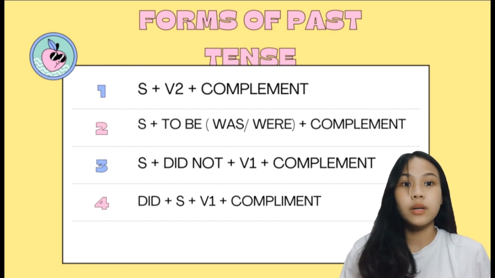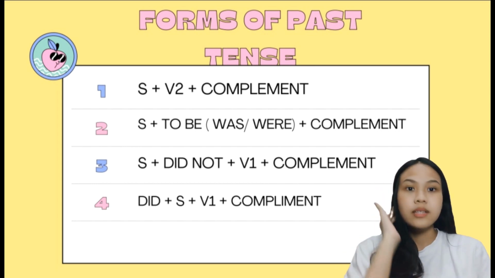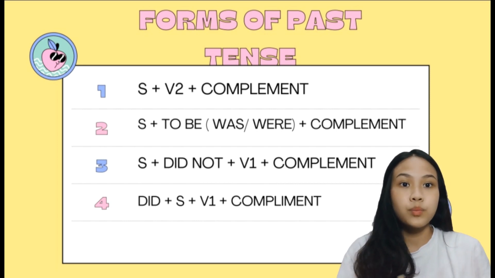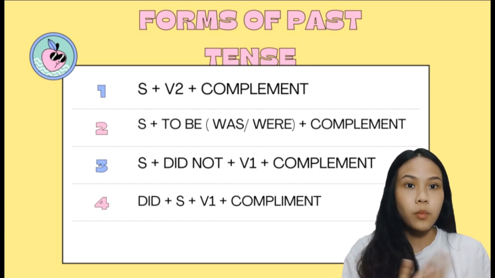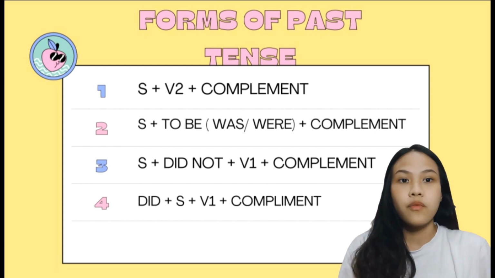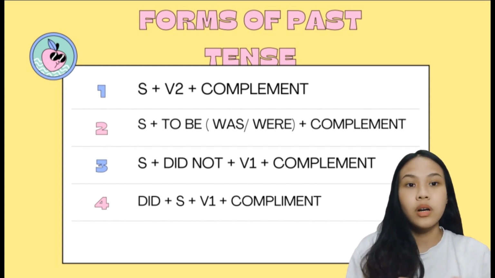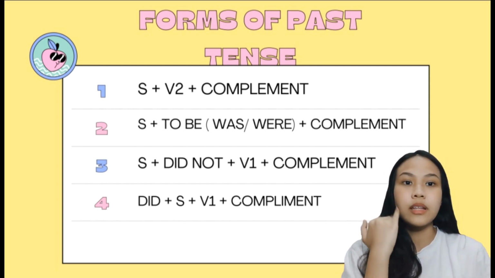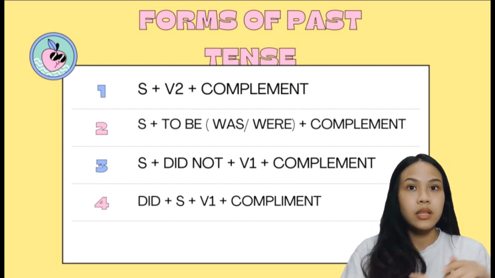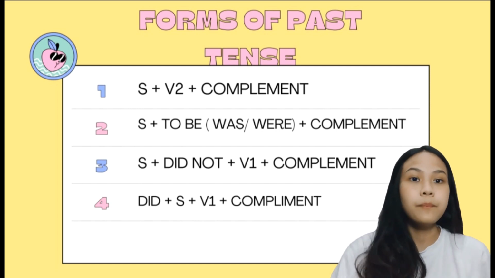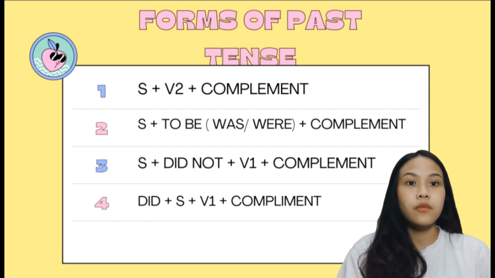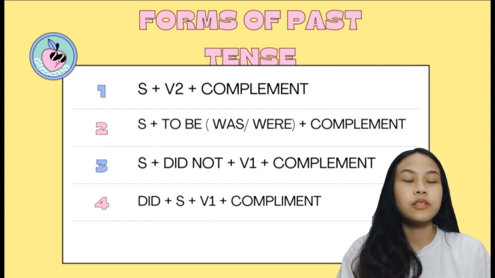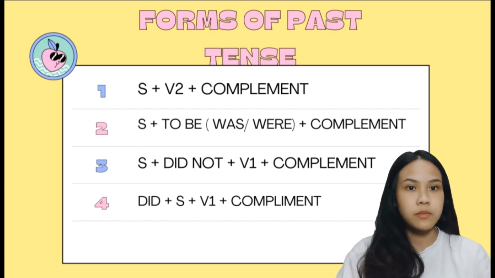The first one is for the positive sentence. It is subject plus verb 2 plus complement, or it can be subject plus to be, was or were, plus complement. Was is used for the singular person, and were is used for plural. The second one is for the negative sentence. It is subject plus did not plus verb 1 and complement. And the question sentence is did plus subject plus verb 1 plus complement and a question mark.